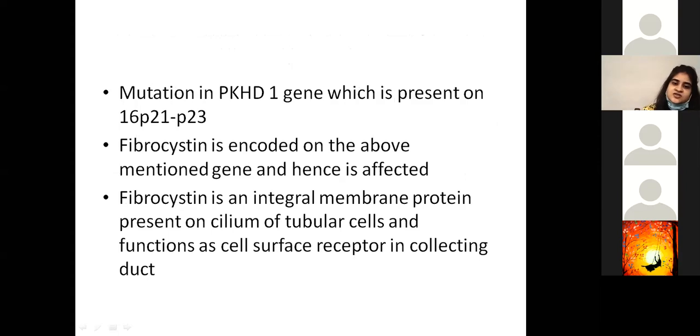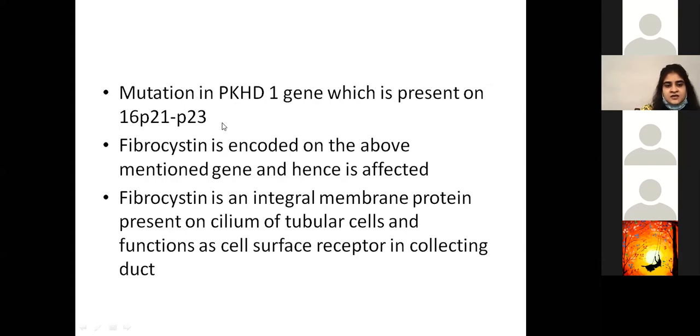It is caused by a mutation in the PKHD1 gene, which is present on chromosome 16. Again, PKD1 was present on chromosome 16, and the PKHD1 gene is also present on chromosome 16. The difference between the two, like I said in the slide before, is the position on the short arm and the long arm, and the age, obviously, which can help you differentiate whether it's the dominant version of polycystic kidney disease or the recessive version.